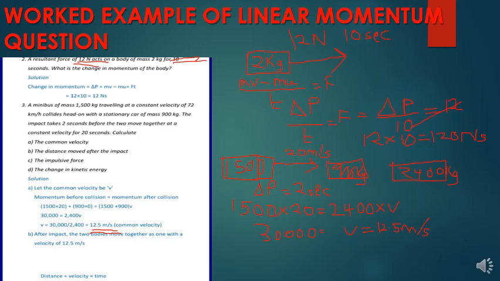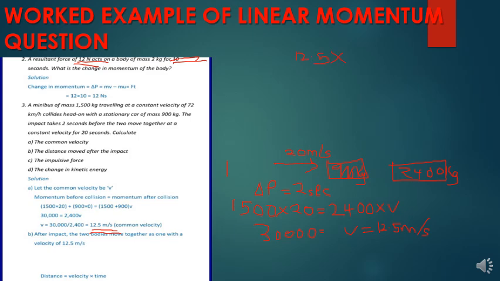The second question was asking the distance moved after impact. So the distance moved after collision will be simply the velocity after the collision times time.